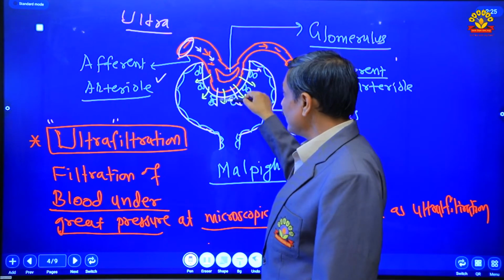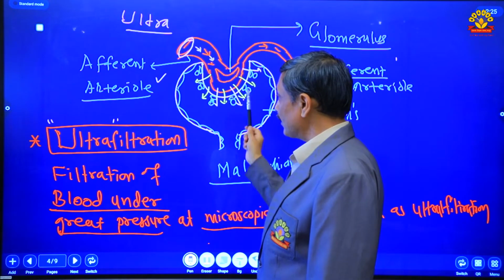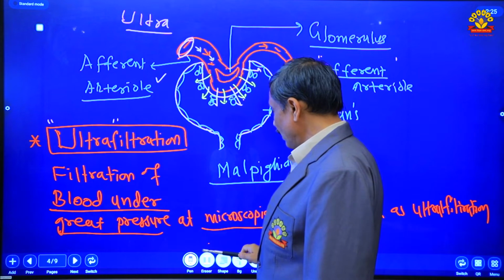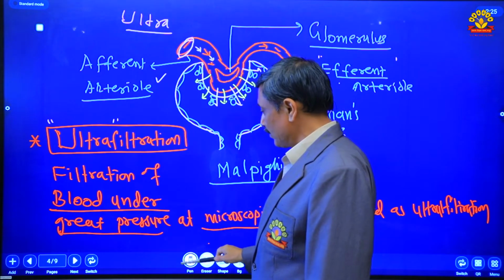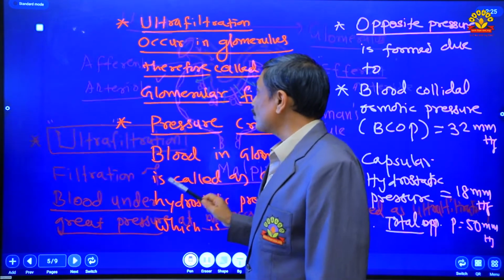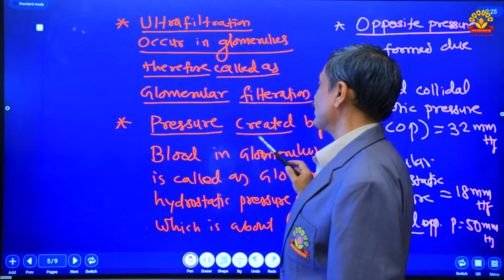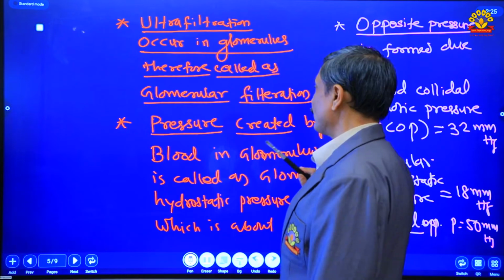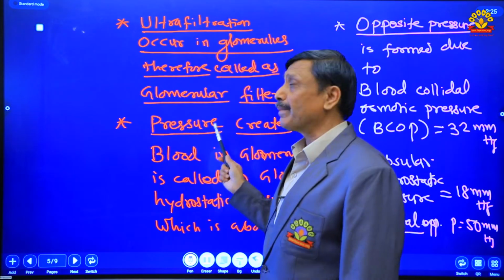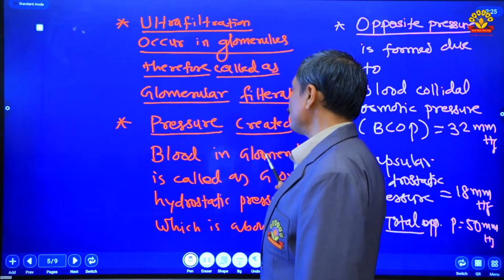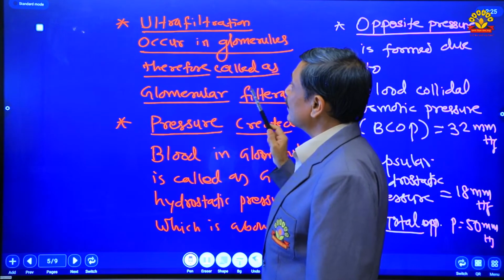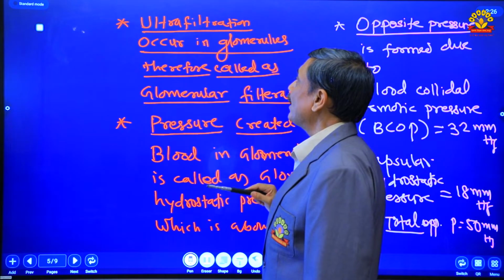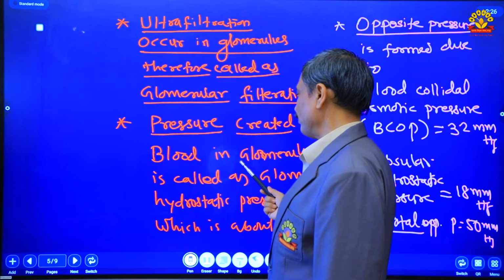See here, the blood filtrates under this glomerular filtration pressure. This glomerular hydrostatic pressure is about 60 millimeter mercury. This pressure is created due to the difference in the diameter of afferent and efferent arteriole.